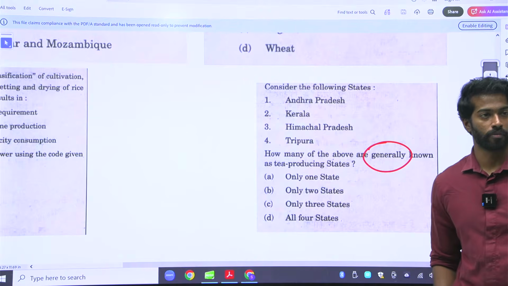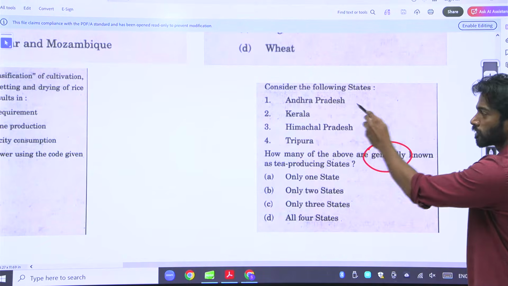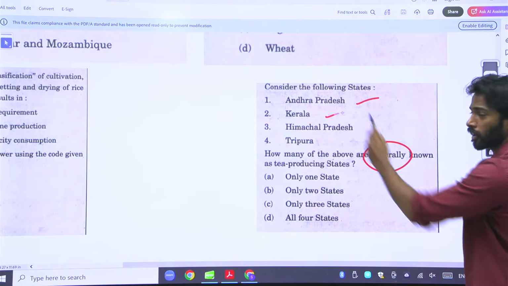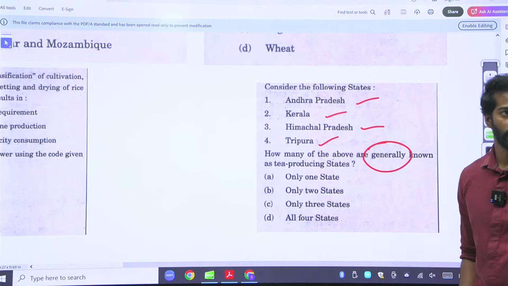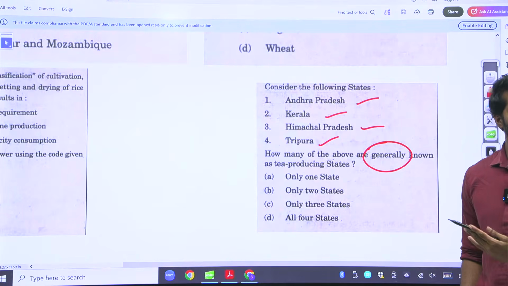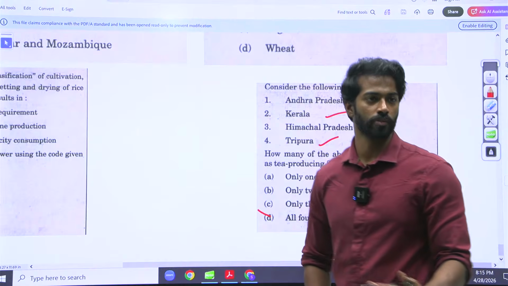Generally, where is tea grown? Tea is grown on all hills. There are hills in Andhra Pradesh. There are hills in Kerala. There are hills in Himachal Pradesh. There are hills in Tripura. So generally, they are grown everywhere. So the answer is all 4 states. This is how you need to look.